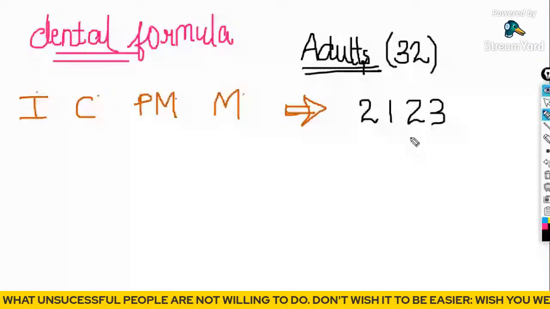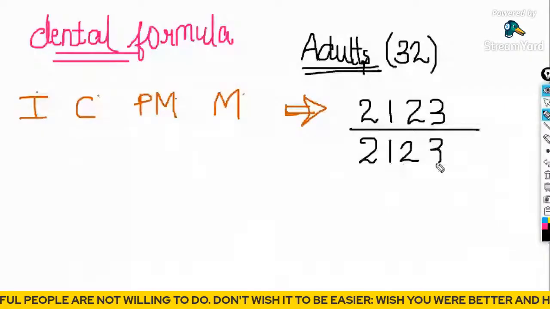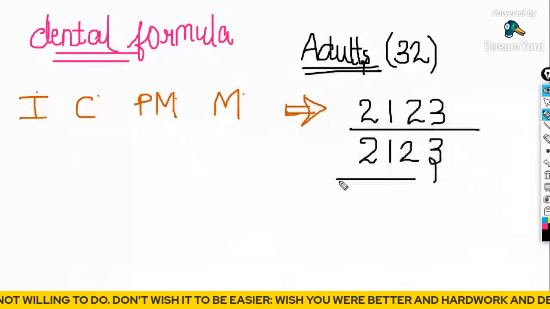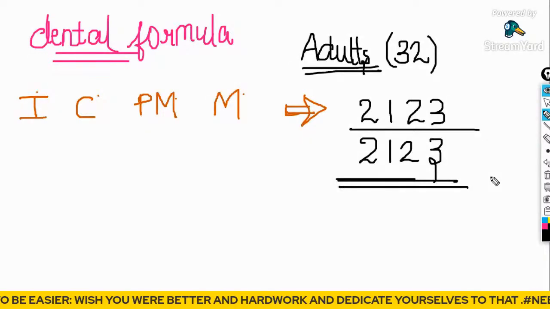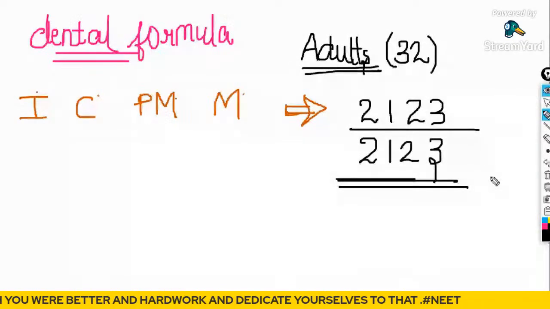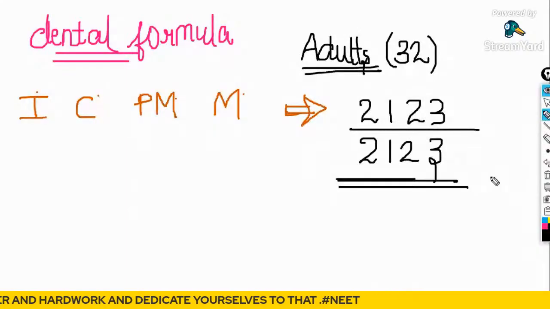So 2, 1, 2, 3 divided by 2, 1, 2, 3. Clear?